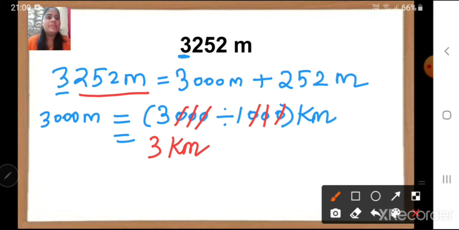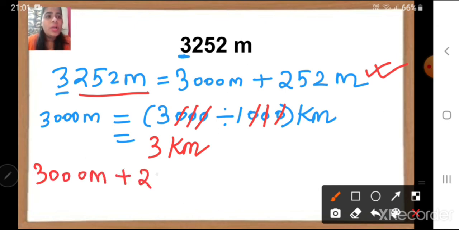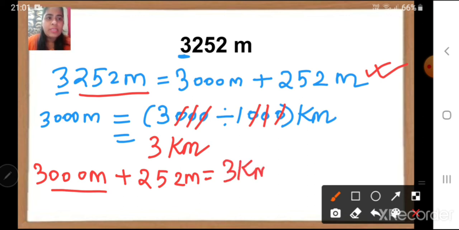Now next step is write the expanded one that we have done. So 3000 meter plus 252 meter is equal to. Now we have converted this part. What is 3000 meter? 3 kilometer. Correct?